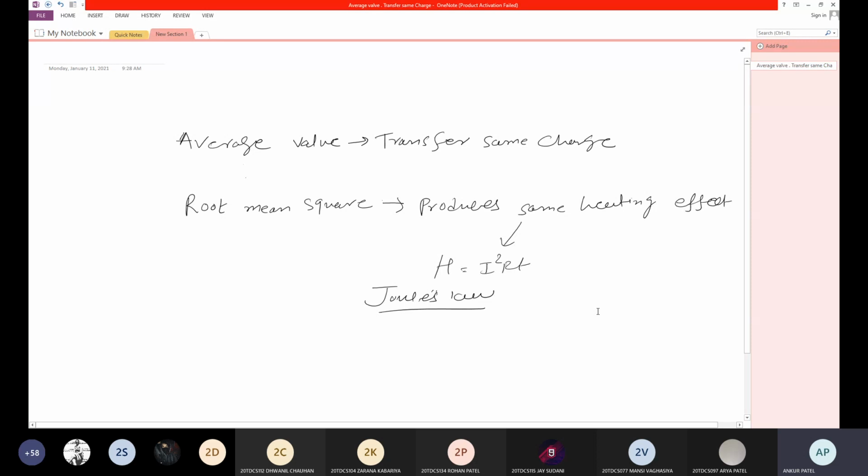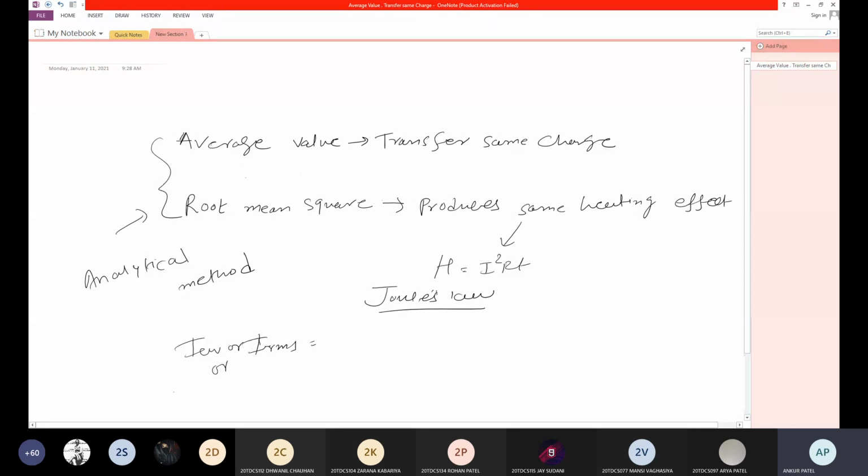Suppose I want to find this root mean square value by the analytical method. I average or I RMS. If asked for the voltage, then you need to write V average or VRMS.